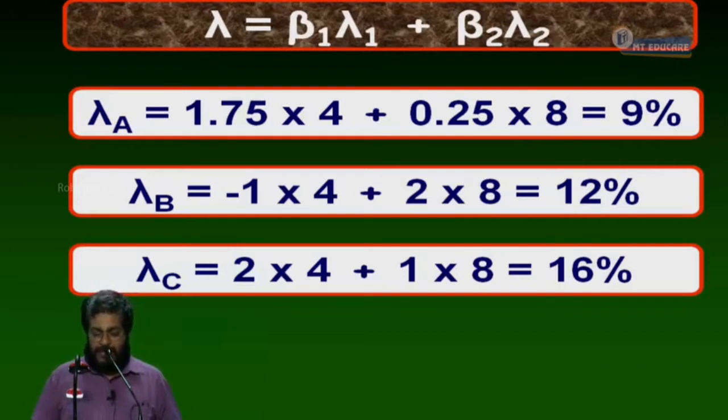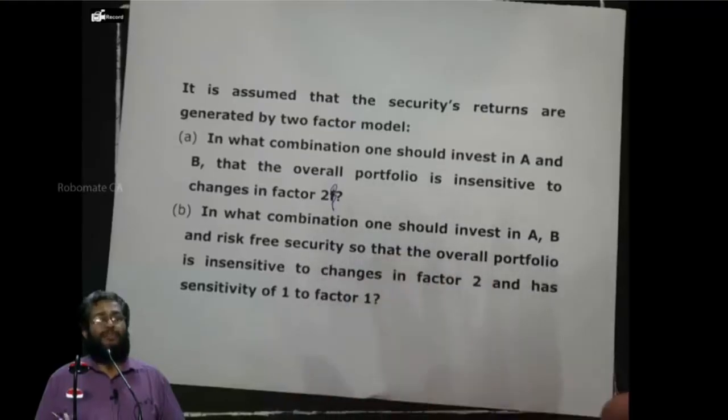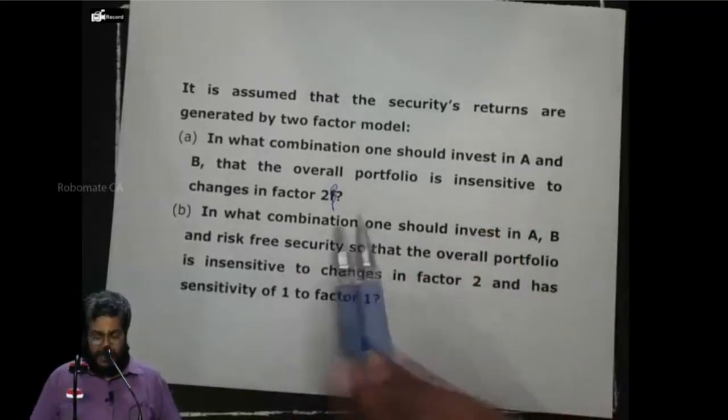Now, it is assumed that the securities' returns are generated by a two-factor model. In what combination should one invest in A and B so that the overall portfolio is insensitive to changes in factor 2 beta? That means factor 2 beta should be 0. That is my target.